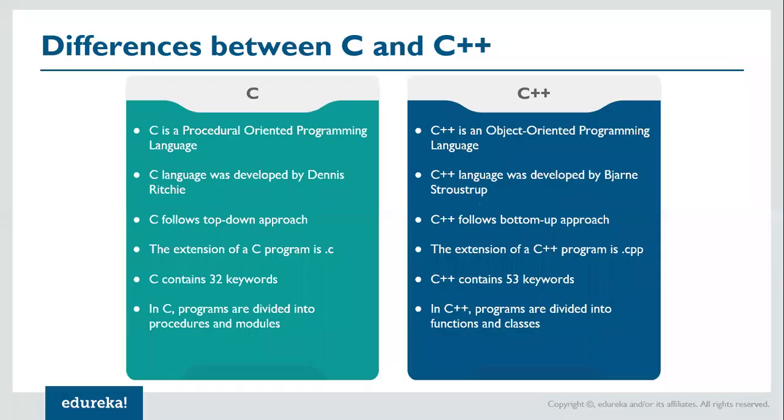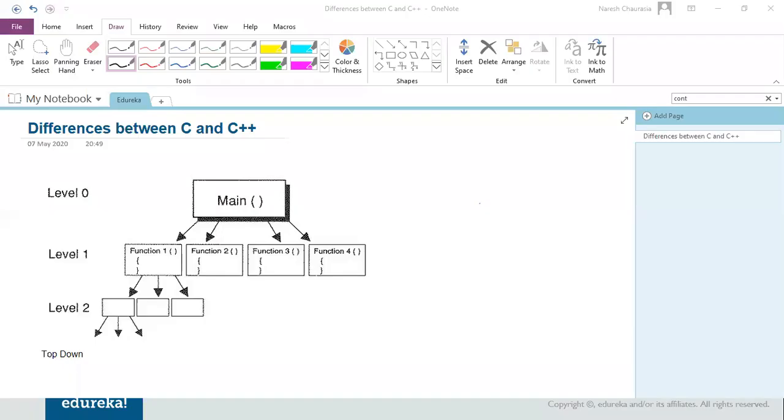Now C as a language was developed by Dennis Ritchie, whereas C++ was developed by Bjarne Stroustrup. Now C follows a top-down approach and C++ follows a bottom-up approach. So let us understand what is top-down and bottom-up approach. Now if you look at this diagram in front of you, this is a top-down approach where we begin from the top, as in the case of C, and we have a main function to begin with.